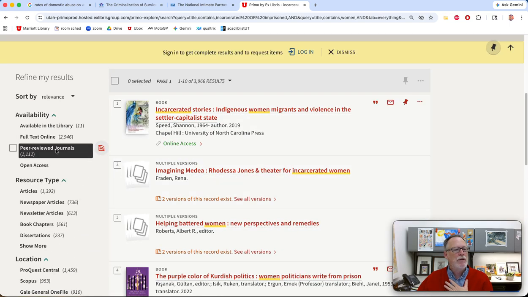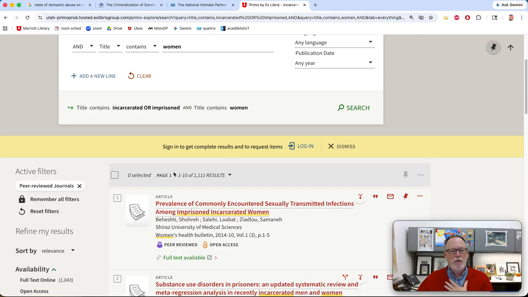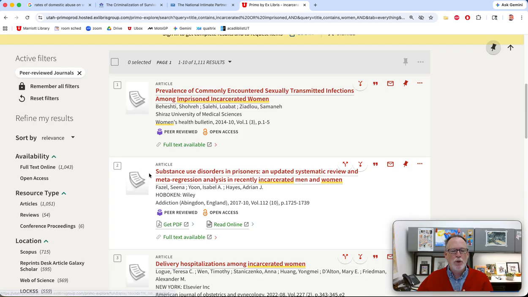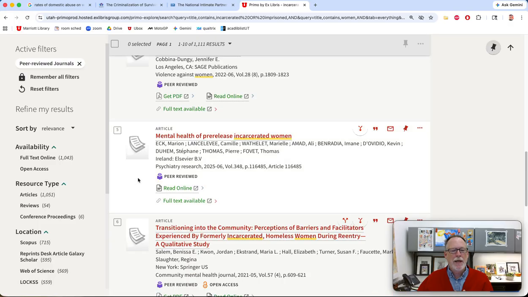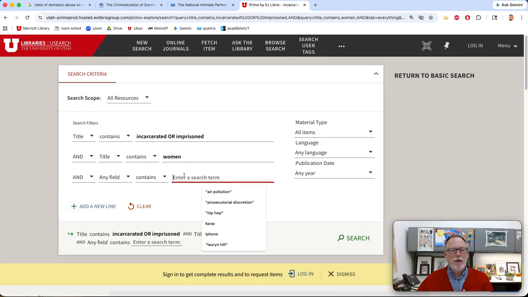Ooh, it narrowed it down to 1,000. And this is where, if 95% of women have suffered interpersonal violence or domestic abuse, a lot of this you could probably just go through and look at these. But let's add those. So on this one, this is where I'm going to send you those things.